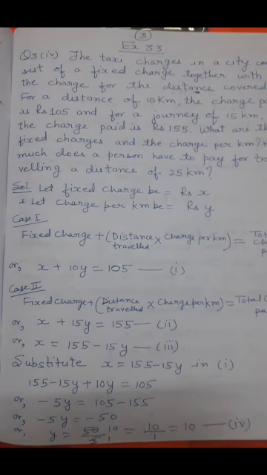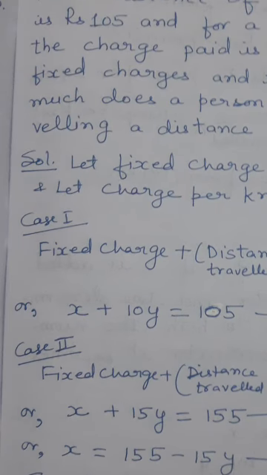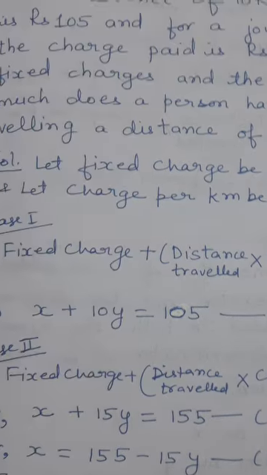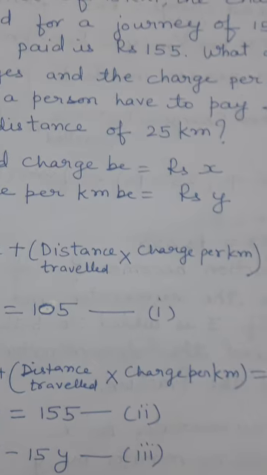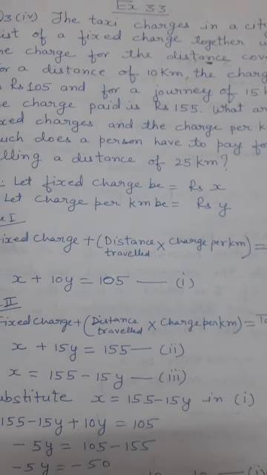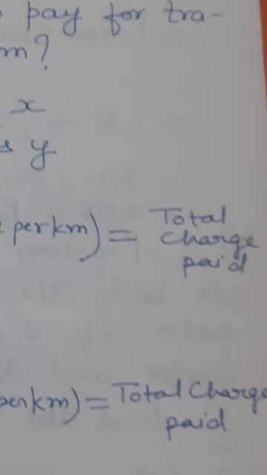See here, case first, fixed charge. What I am saying is, a person has to pay the fixed charge. It is a must. Fixed charge plus distance travelled, how much distance he is travelling, into charge per kilometer. Fixed charge plus distance travelled into charge per kilometer is equal to total charge paid.